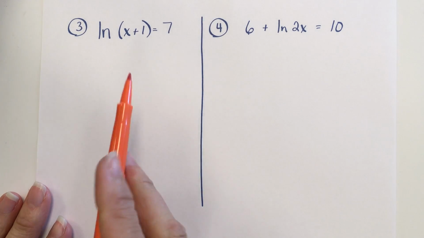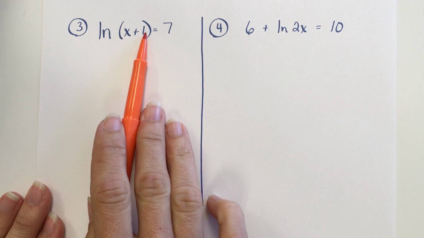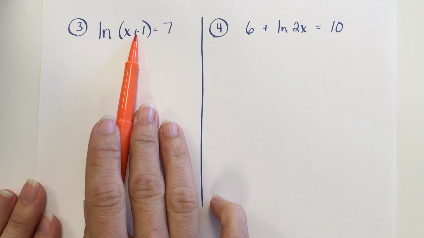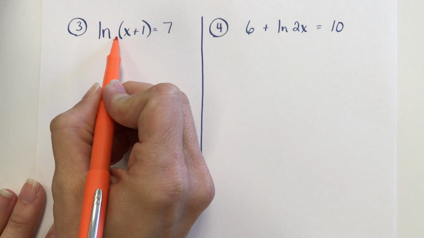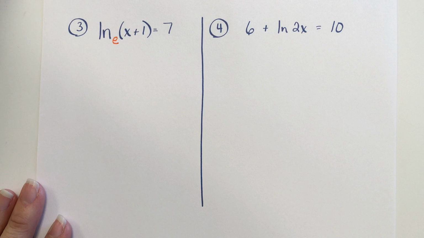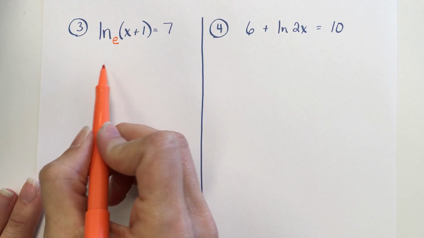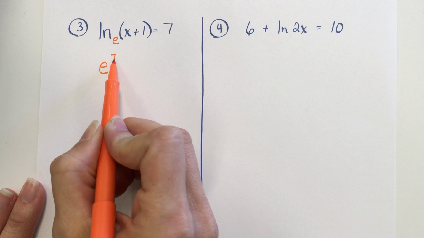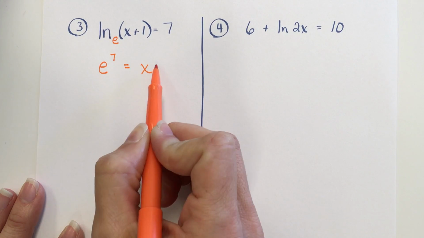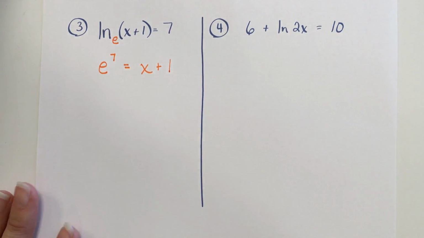You need to have your natural log on one side by itself, which I do here, but keep in mind there's an understood e. If I were to change this from log form to exponential form, I would have e to the 7th power equal to x plus 1. It's just a matter, again, of memorizing where things have to go when you change it over.